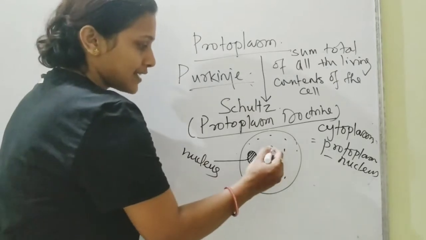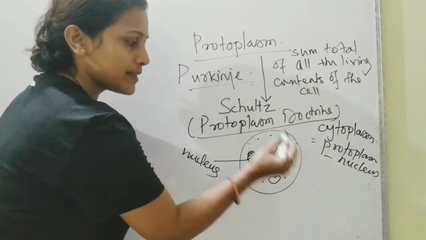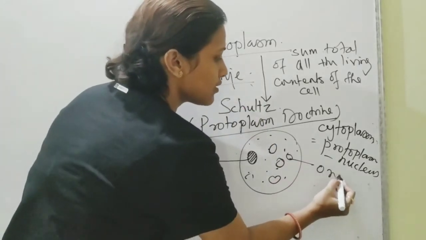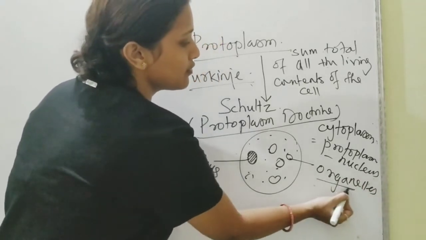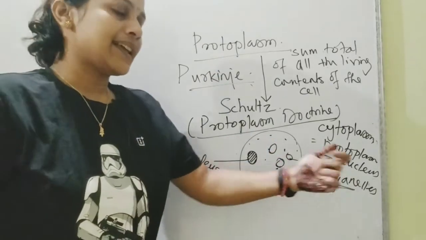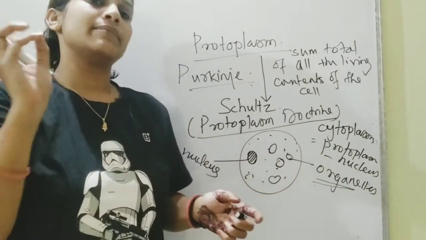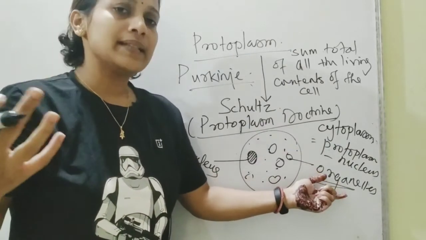Now inside the cytoplasm you find a lot of small structures which carry out specific functions. And what are these structures called? These structures are called organelles. Okay, just have a look over here. Organelles. Now why did I say it like that? Organelles are very similar to organs, but they are not organs. They are like organs inside your body.